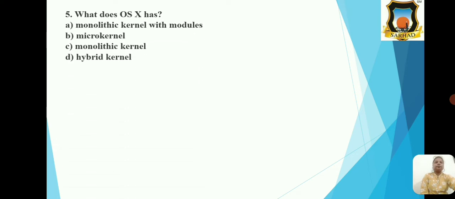Next MCQ, what does OS X has? And the options are option A, monolithic kernel with modules, option B, microkernel, option C, monolithic kernel, and option D, hybrid kernel. So the correct option is option D, that is hybrid kernel.